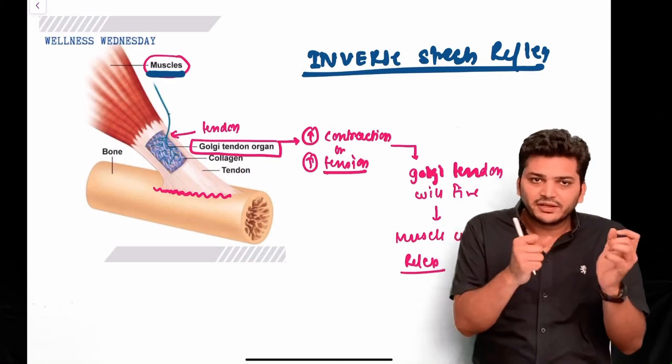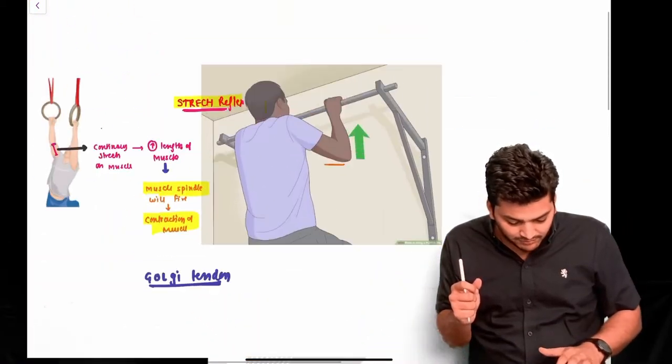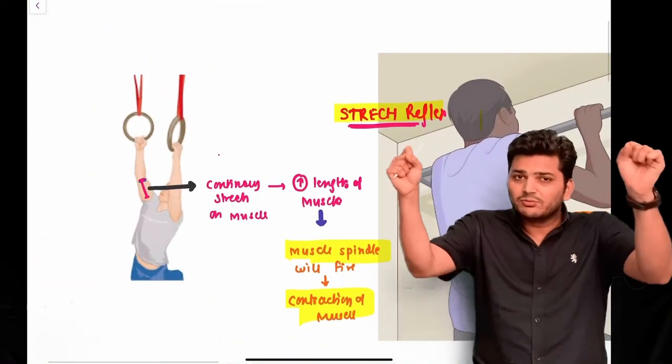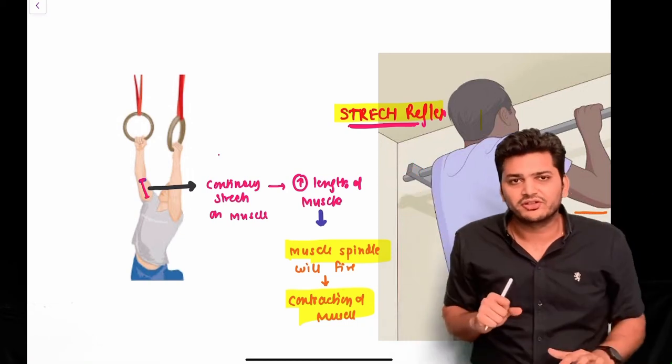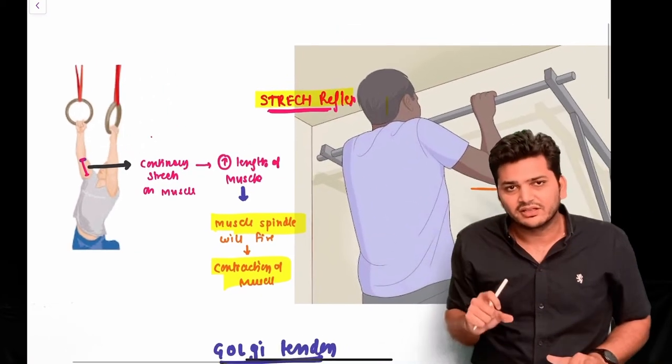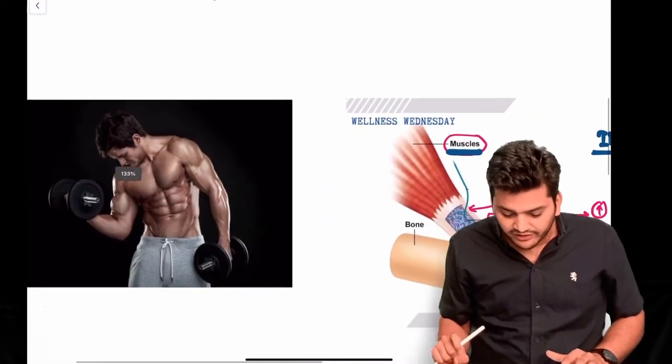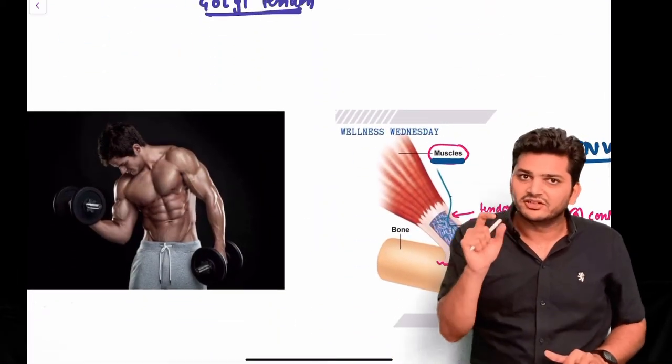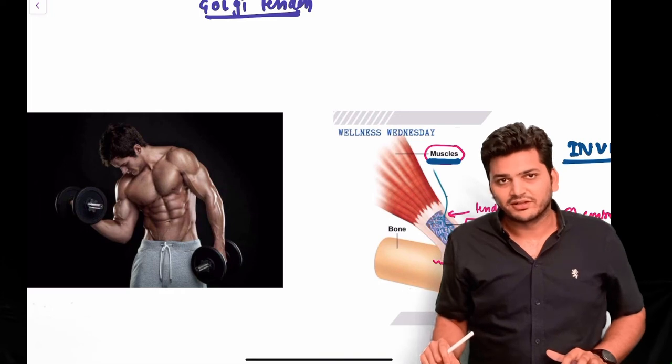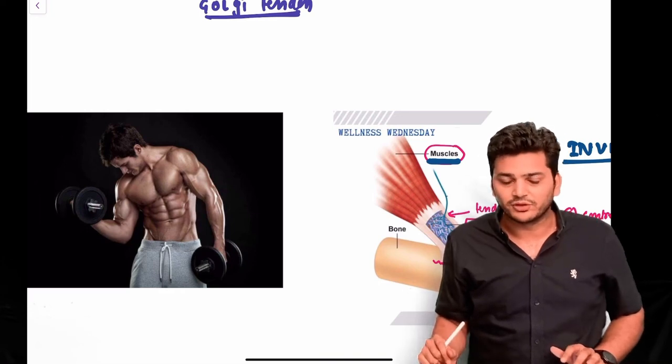And what does the muscle spindle do? The muscle spindle detects length; if the length becomes too much, then it will lead to the contraction. So the muscle spindle is detecting the length and it is involved in the stretch reflex, whereas the Golgi tendon is detecting the tension and it is involved in the inverse stretch reflex. These are the points to be remembered for these two things.